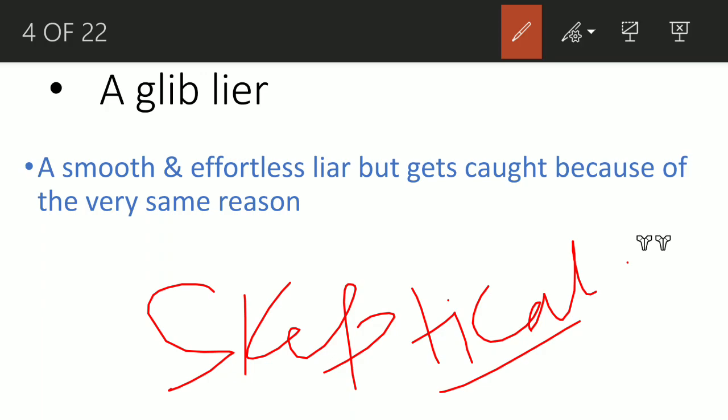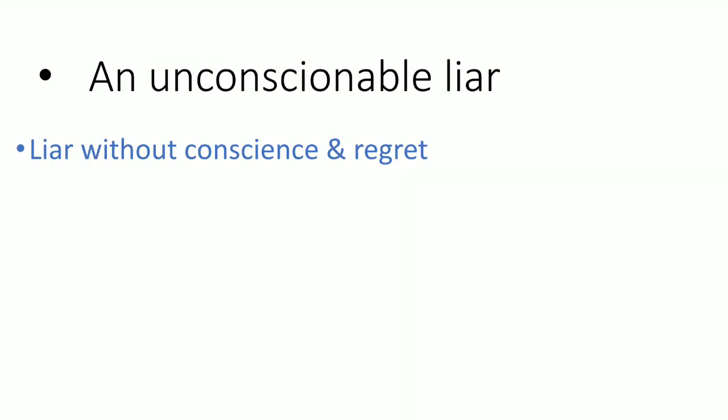A glib liar, a smooth and effortless liar, but gets caught because of the very same reason. So he lies, and his lies are very believable also, but they are too true. They're too true to be true. His response is too quick to be true, right? So if you're a glib liar, you can't get away with it because you'll be caught eventually. Maybe first 3 times you can get away with that, but eventually after 5-6 minutes people will figure out that it was a lie because it is too good to be true, right? Moving on to the next slide.